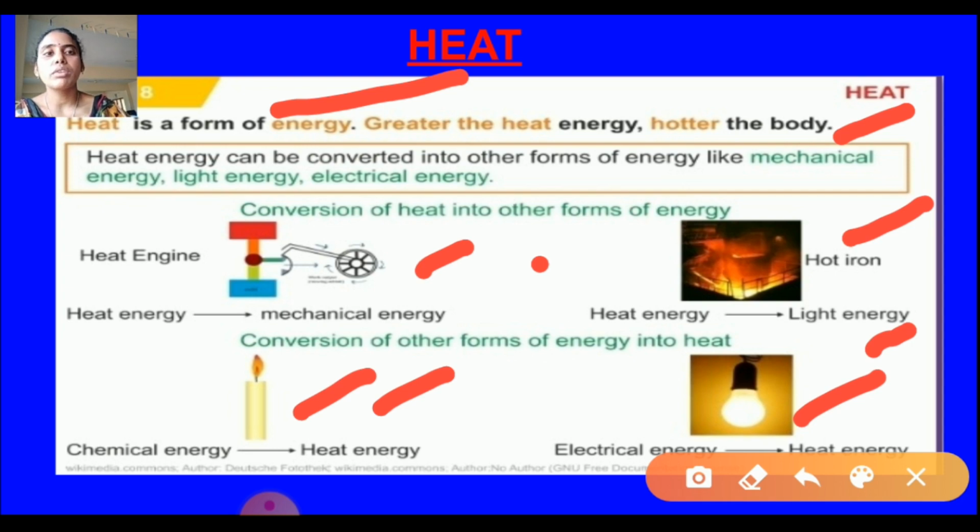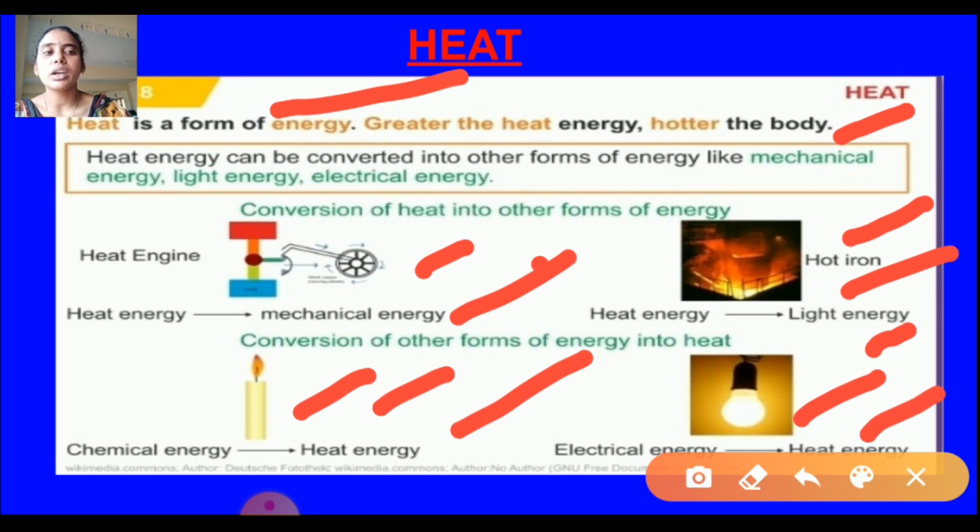So these are the 4 conversions of heat into forms of energy. First, heat energy is converted into mechanical energy; second, heat energy is converted into light energy; heat energy is converted into chemical energy; and heat energy is converted into electrical energy, or electrical energy is converted into heat energy. When the electric current passes through, the bulb will glow and the bulb will be heated. I think you have all understood this. Everything in physics, we only have to observe in our surroundings. No need to learn it by heart.